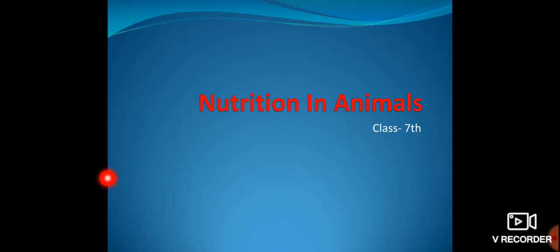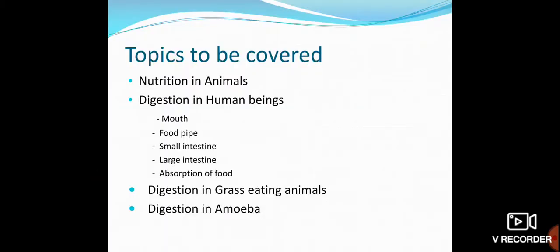Now in this chapter we will cover some important topics like nutrition in animals and digestion in human beings. We will come to know the complete digestive system of a human being from mouth to absorption of food and up to excretion.